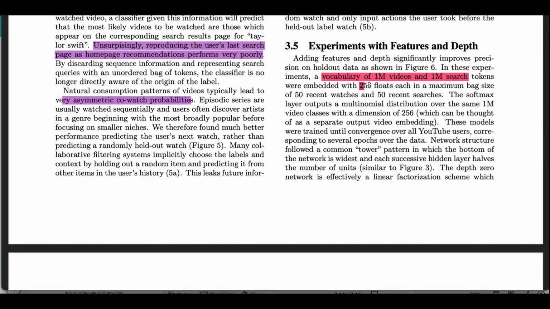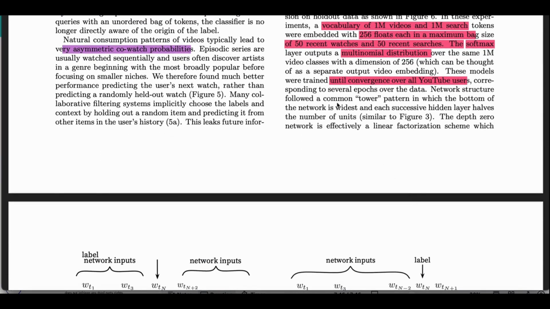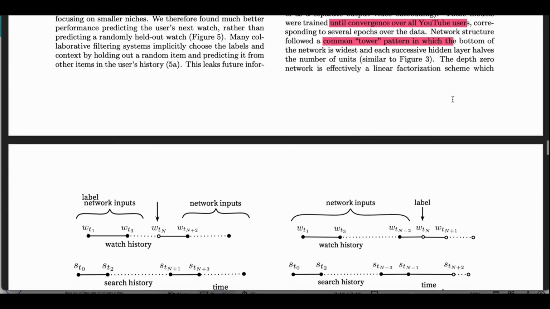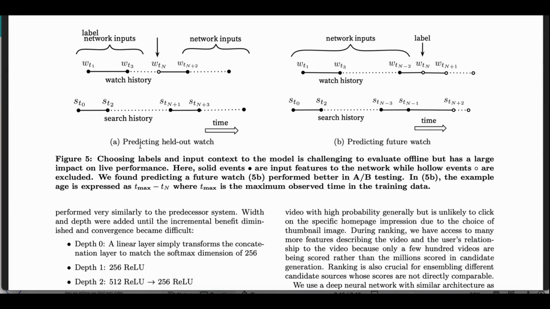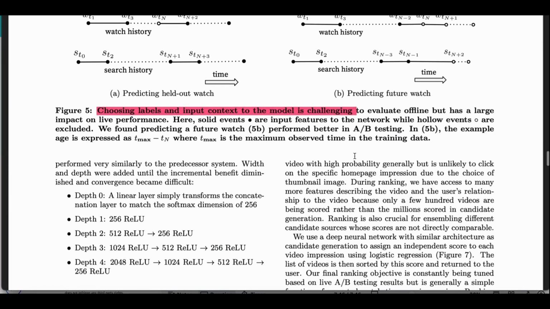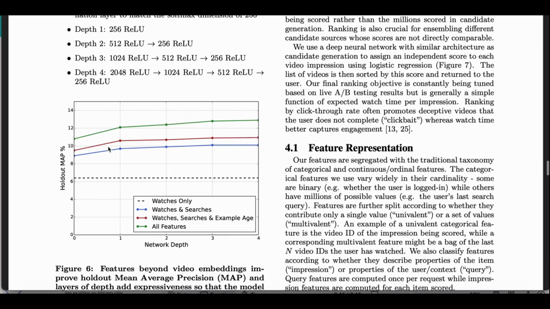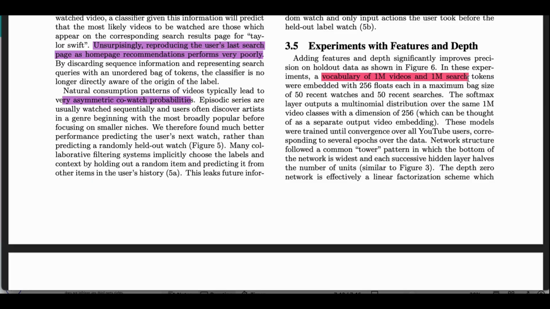In these experiments, a vocabulary of 1 million videos and 1 million search tokens were embedded with 256 floats each, in a bag of size 50 recent watches and 50 recent searches. The softmax layer outputs a multinomial distribution over the same 1 million video classes, with a dimension of 256. These models were trained until convergence over all YouTube users, corresponding to several epochs over the data. Network structures followed a common tower pattern in which the bottom of the network is widest, and each successive hidden layer halves the number of units.